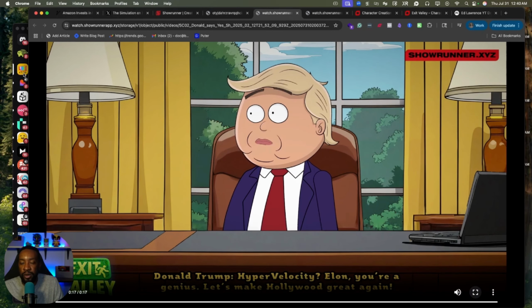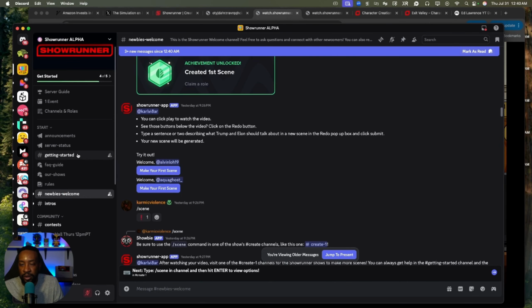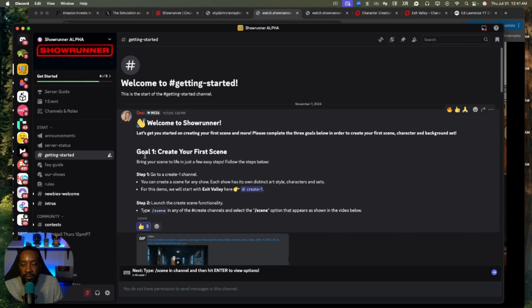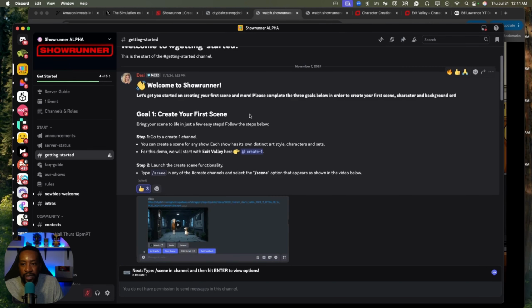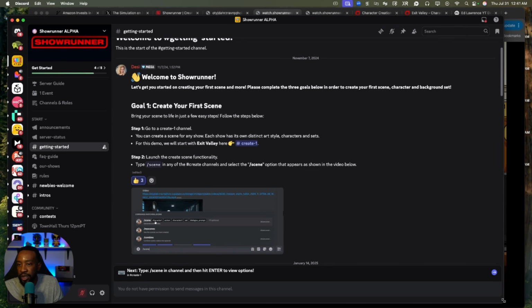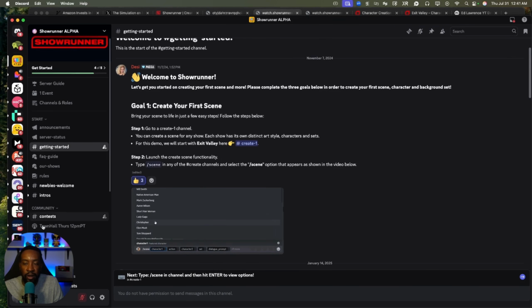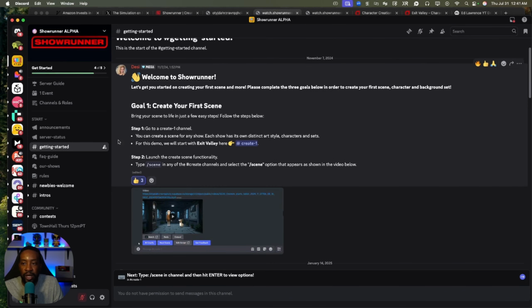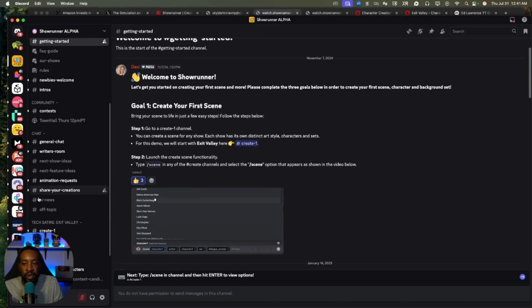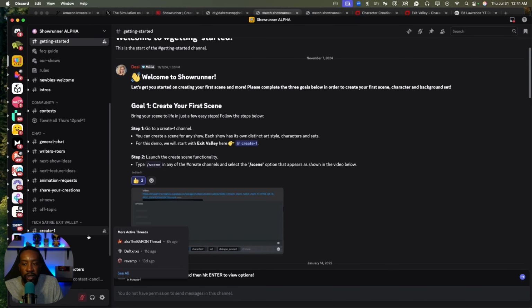Now, once you go through that, you're going to be able to go into the section where you have getting started. It's going to have you first create your first scene. And again, if you're not familiar with Discord, let's just make sure we look at the basics right here. On the left-hand side, you're going to be able to see the different channels that you can go into. To get started, you'll go to the Get Started section, the Newbies Welcome, but this is where you're going to be able to start generating your first scenes.